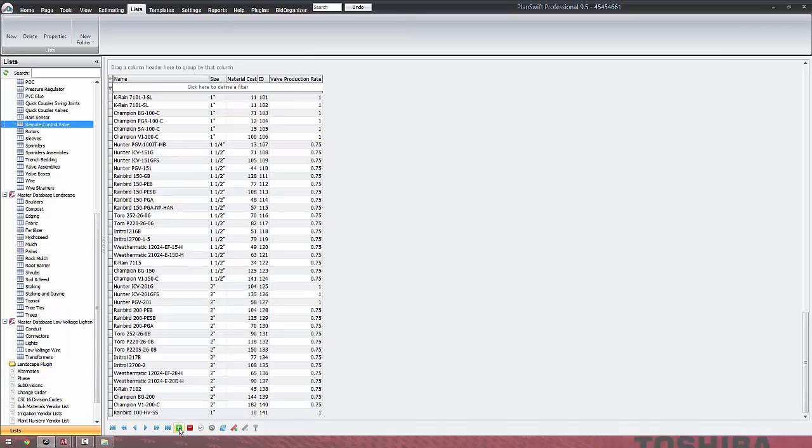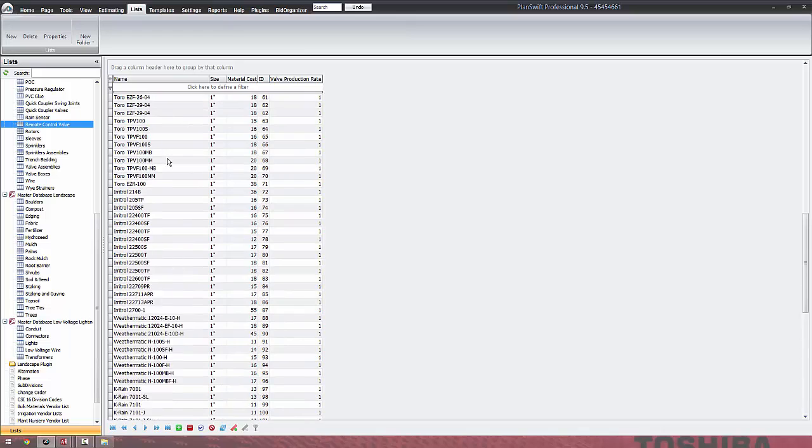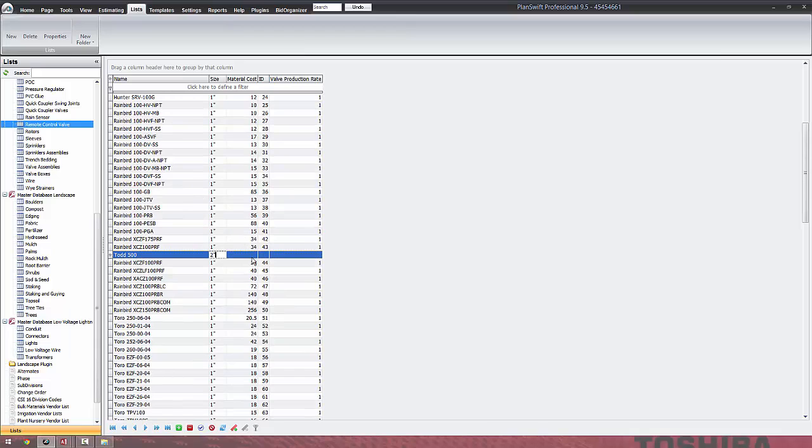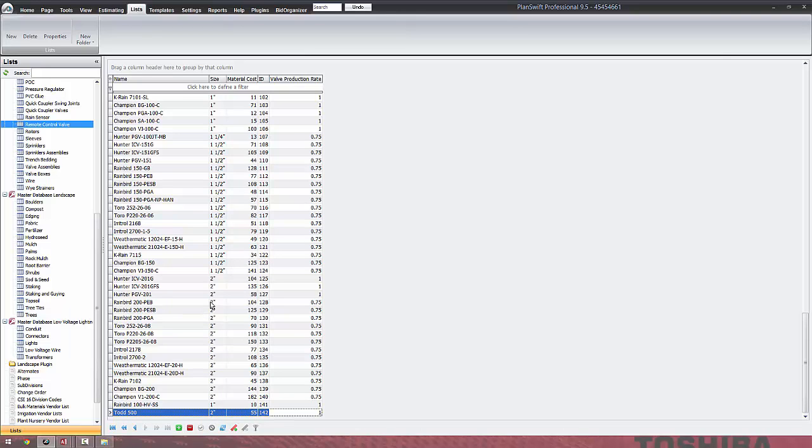If you click that green button, it's going to allow you to add into, and I'm going to call it the Todd 500, and this will be a 2-inch valve, and the material costs are going to be 55, and production rate will be 1. So what we did is we added a one-time valve.